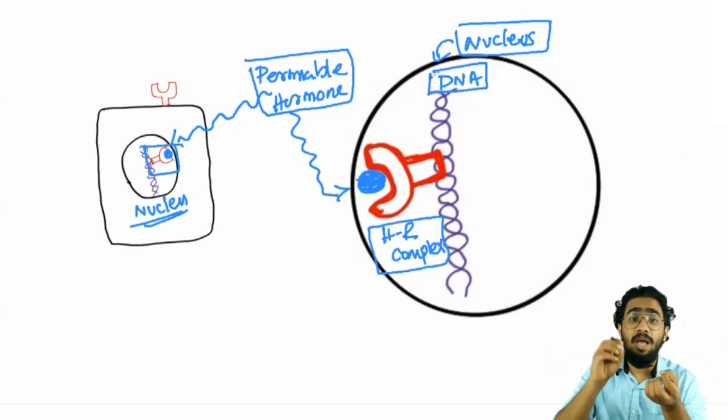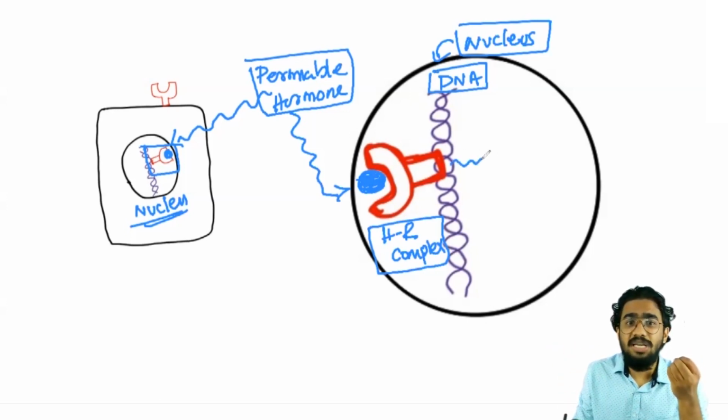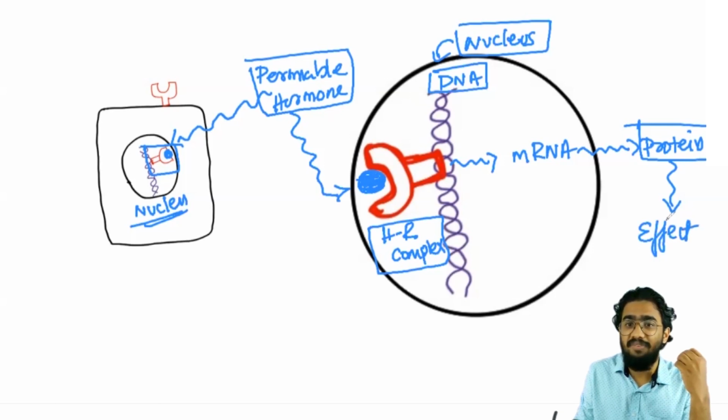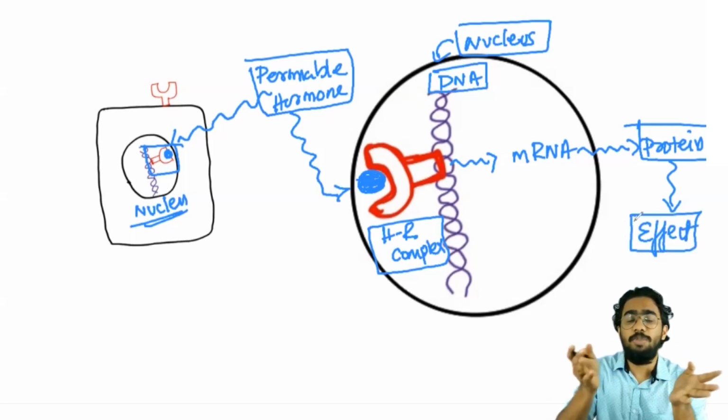So what will happen? The hormone receptor complex formation on that DNA inside the nucleus will activate some genes. That part of the gene will get transcribed and form an mRNA. You have studied that part in genetics. And what will happen to the mRNA? The mRNA will be converted into a protein. And what will happen to this protein? This protein will produce the desired effect.